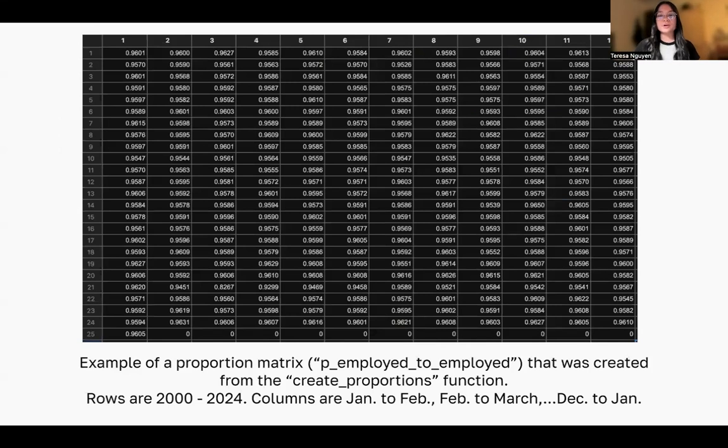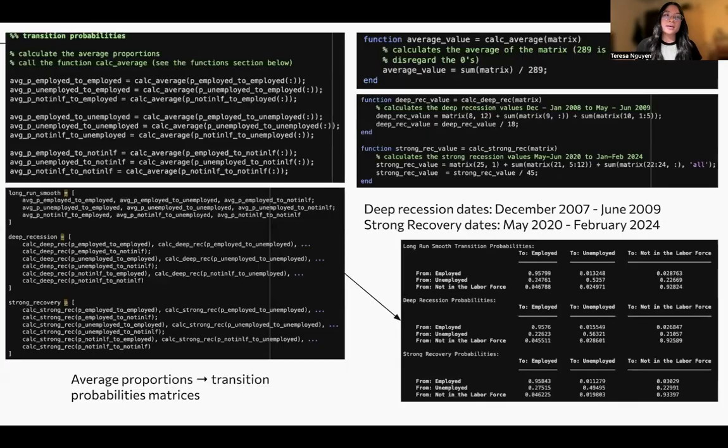And so here's an example of the proportion matrix that was created by the calculate proportions function. As you can see, the rows are still 2000 to 2024, but the columns now represent something different. Instead of January, February, March, it's now January to February, February to March, all the way to December to January. And so we also calculate the transition probabilities based on the average proportions.